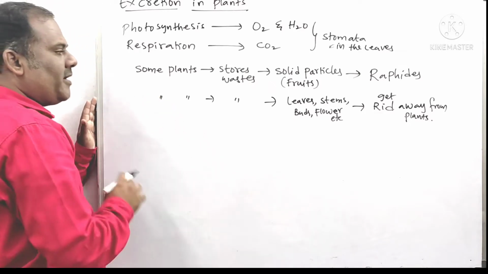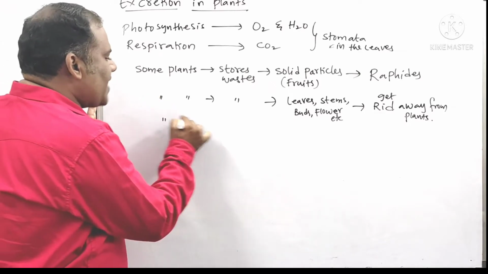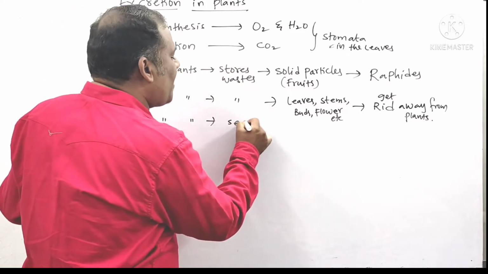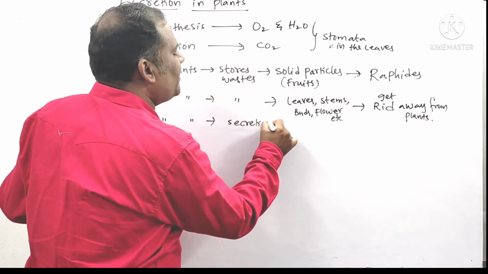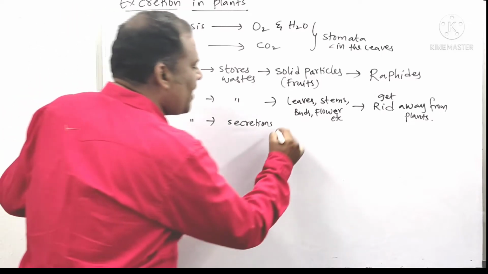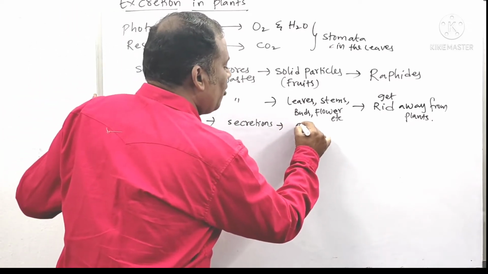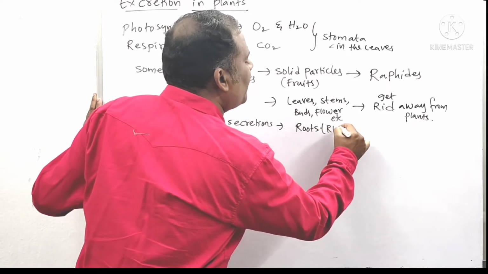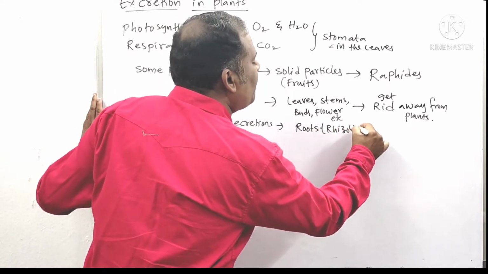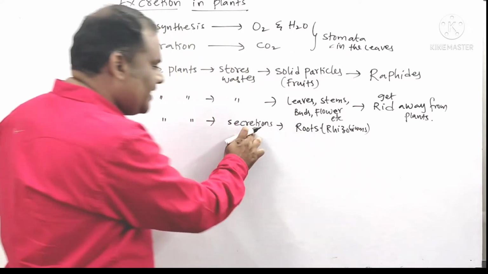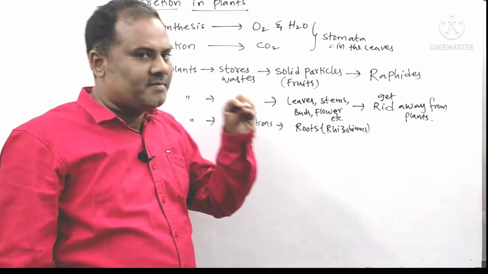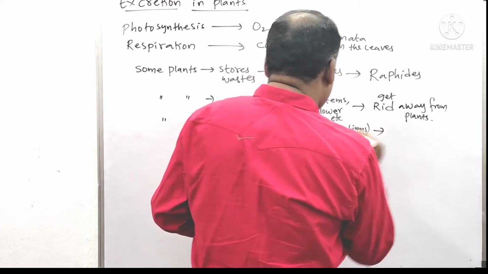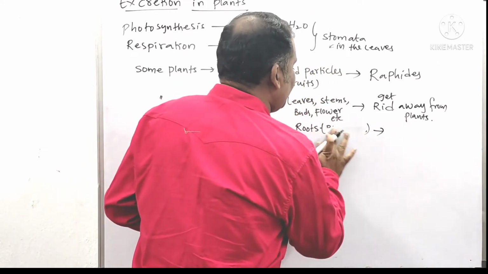And next, coming to another method. There are some plants in which these waste materials will be in the form of secretions. They will be in the form of what? Secretions. For example, you take the roots of leguminous plants.